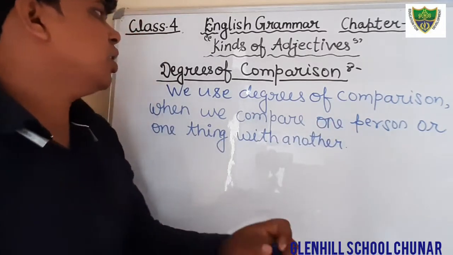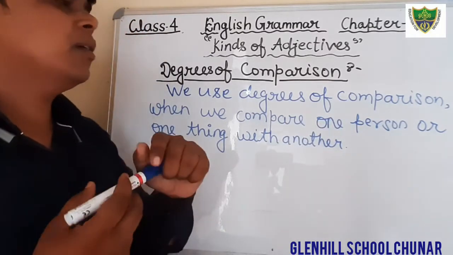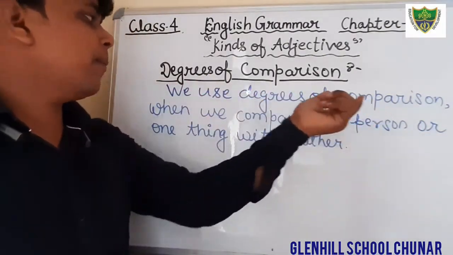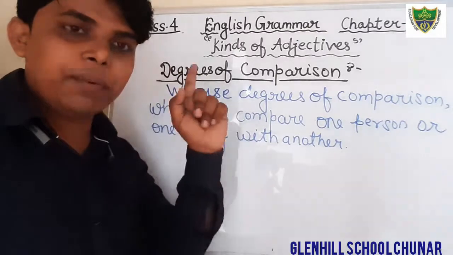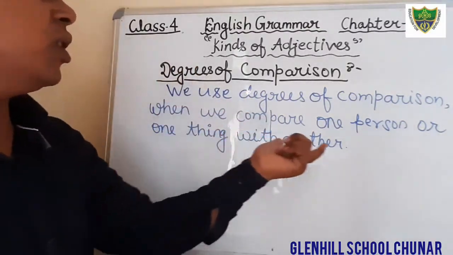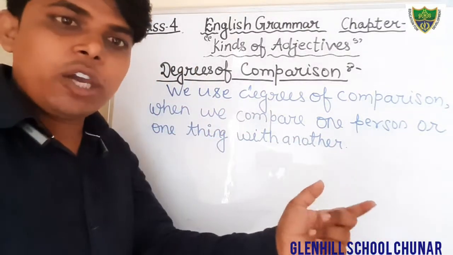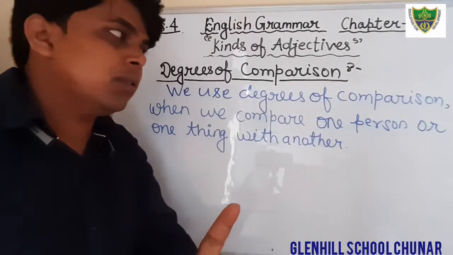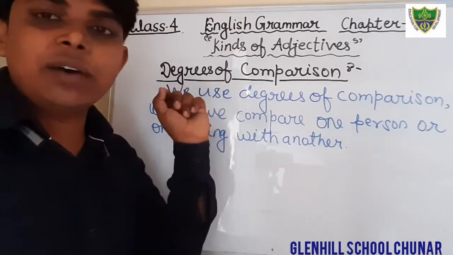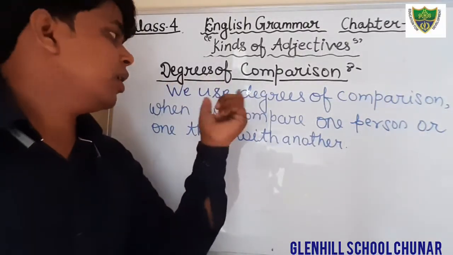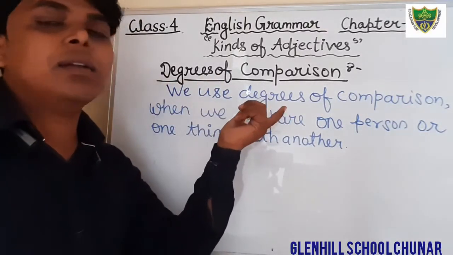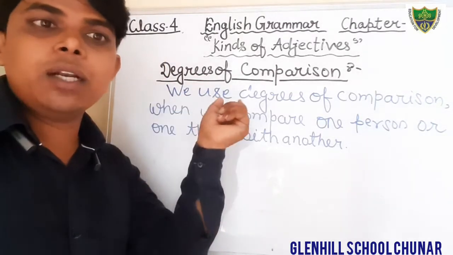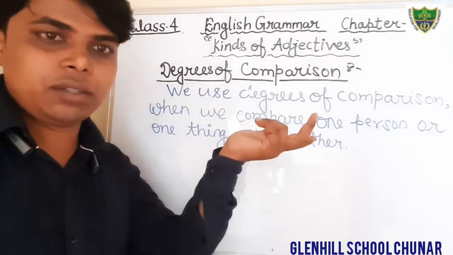Okay, students, just see here. What is degree of comparison? When do we use degree of comparison? We use degree of comparison when we compare one person or one thing with another. Okay, when do we compare? When we compare one person with another, when we compare one thing with another things.